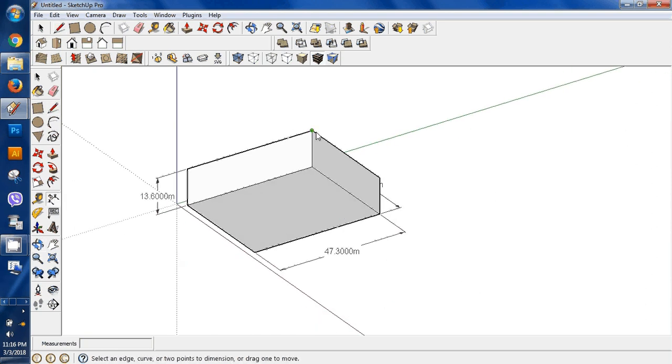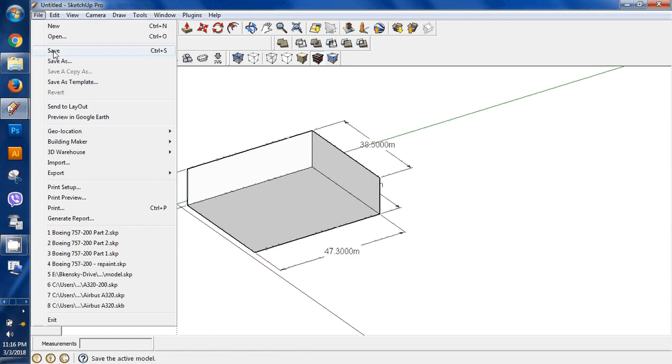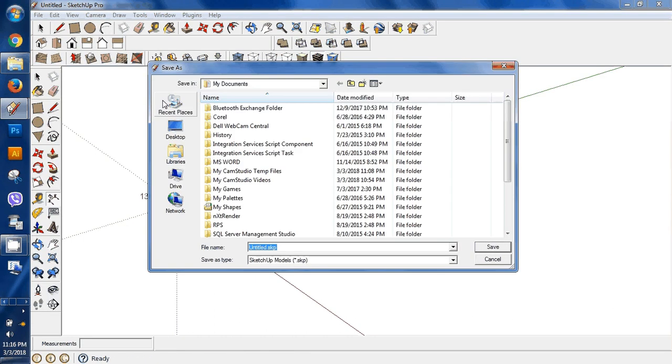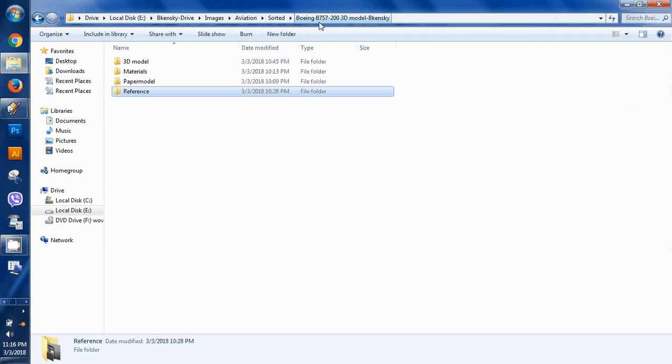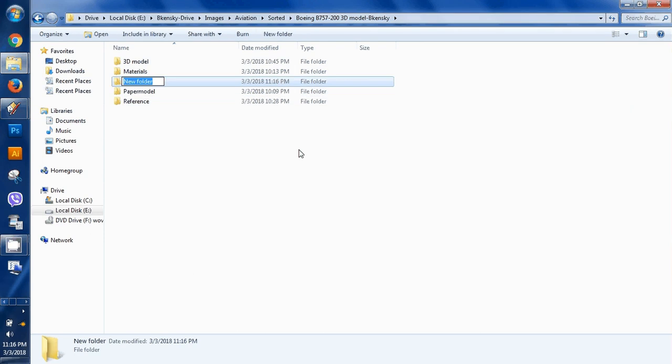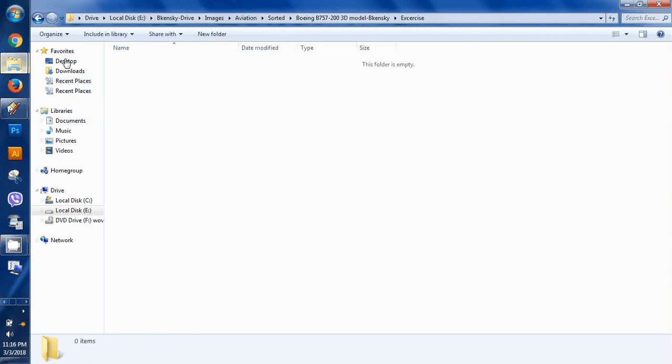Right, let's save it. Let's save it in the exercise folder. Let's make a folder named exercise. Let's save it here.